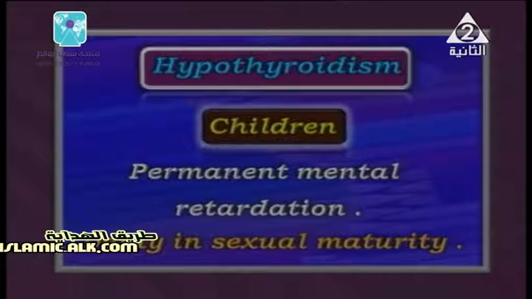Those are the symptoms or disorders that happen to children as a result of hyposecretion of the thyroxine gland, which is hypothyroidism in children.